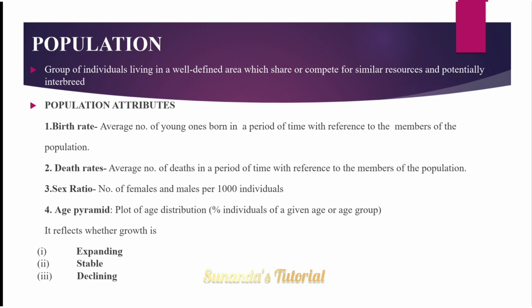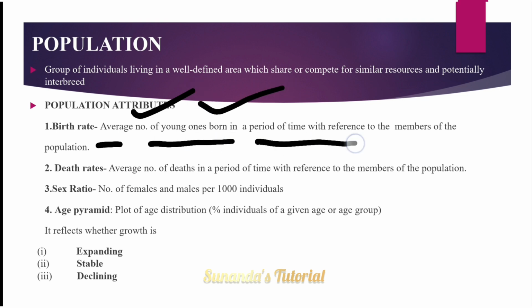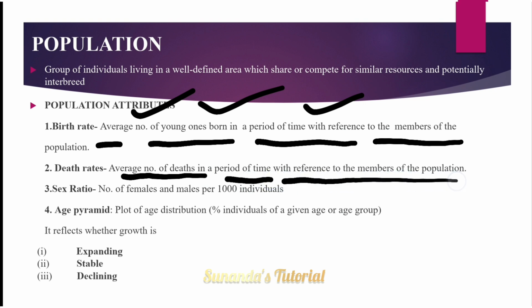Then what are the population attributes, characteristics? At first, birth rate. Natality, the average number of young ones born in a period of time with reference to members of the population. What is death rate? Death rate means mortality, the average number of deaths in a period of time with reference to members of the population. Next, sex ratio. What is sex ratio? Number of females per 1000 males.